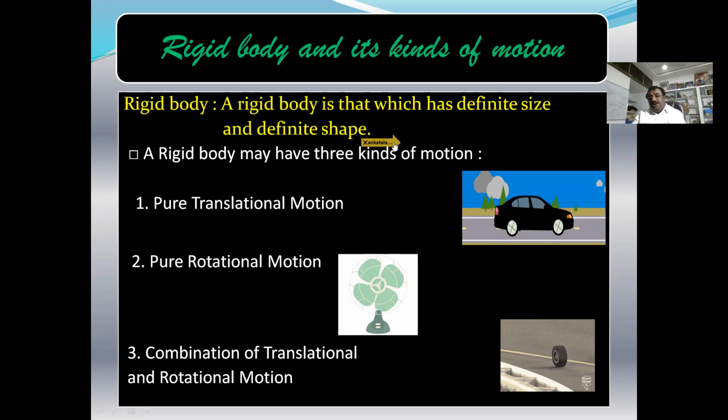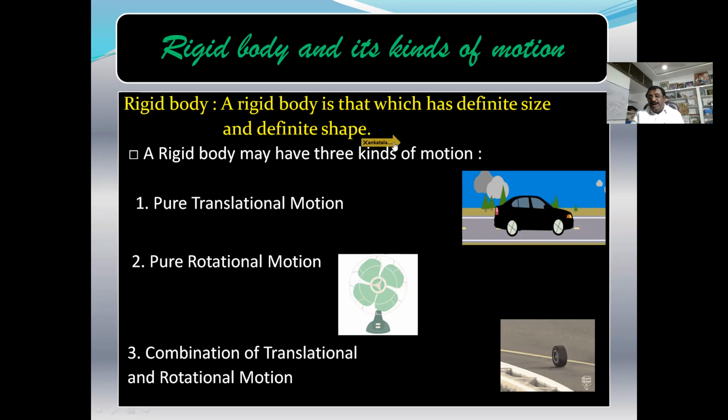Moreover, these rigid bodies are made of a large number of particles. These particles exert forces on each other. These forces are internal forces, so they cannot change the state of rest of the rigid body, and they cannot stop a rotating rigid body.